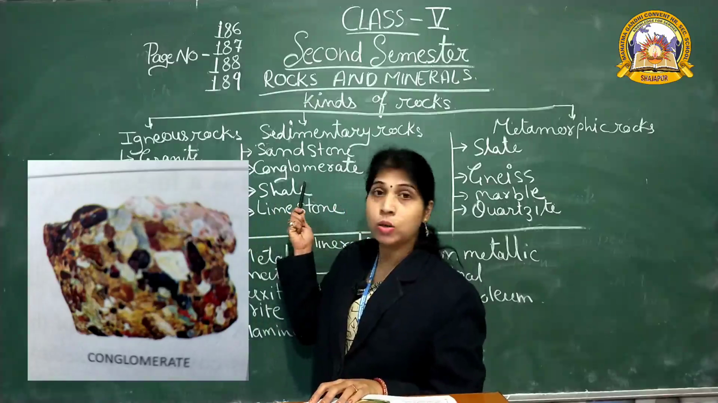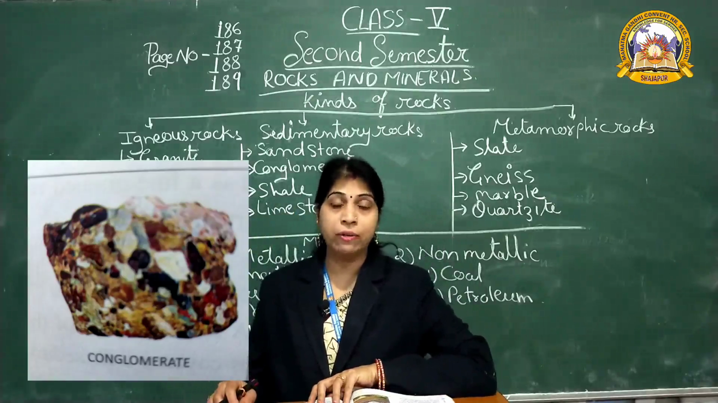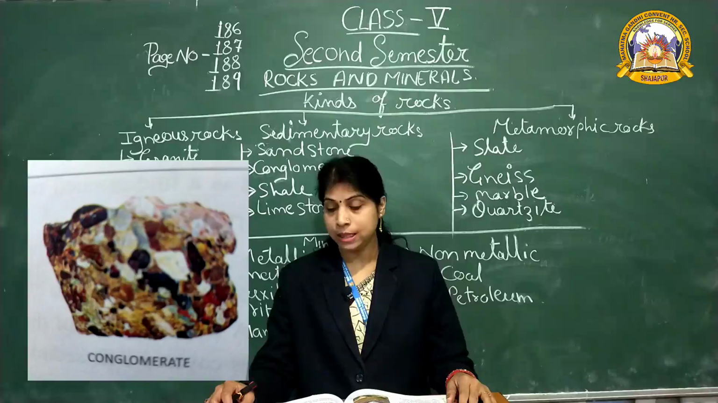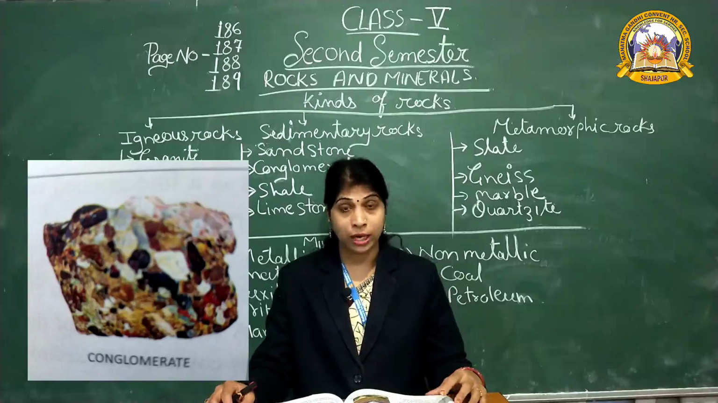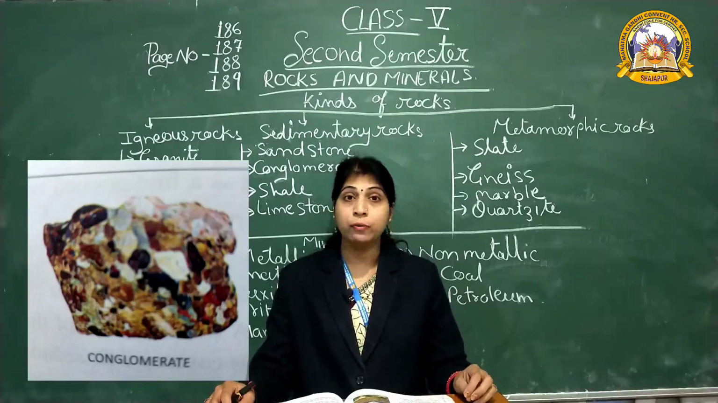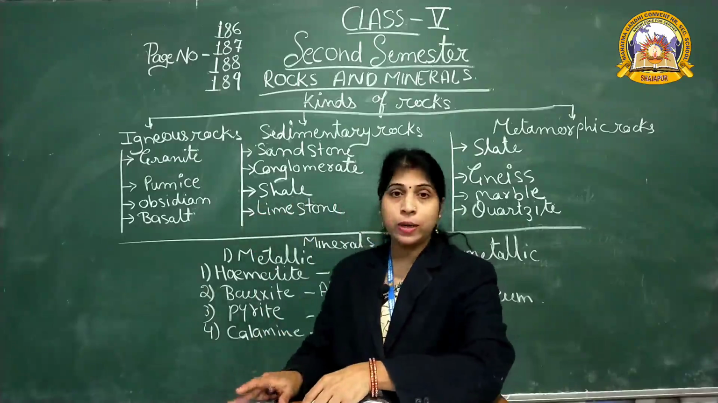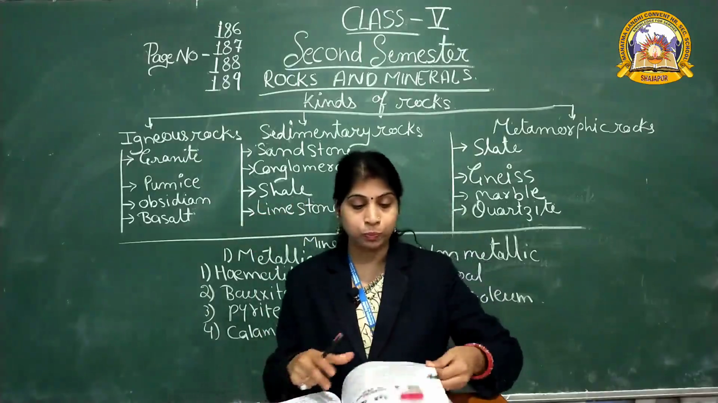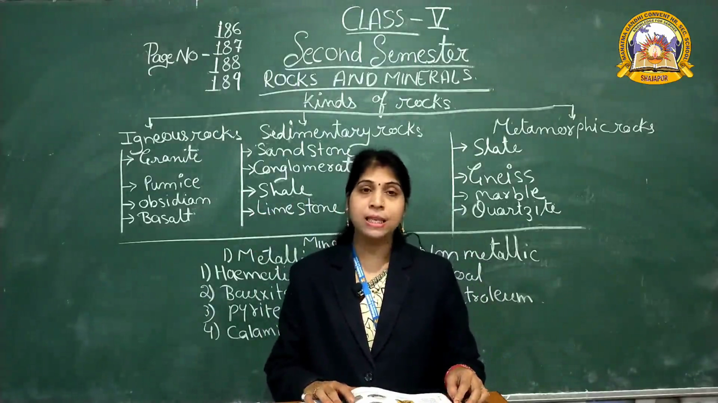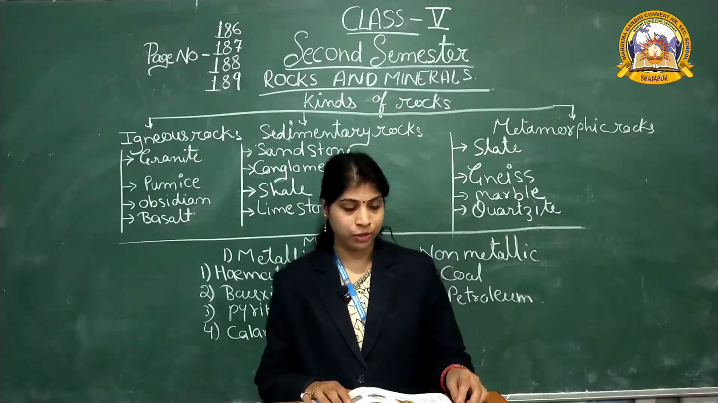Next one is conglomerate. Conglomerate is a rock of uneven texture. It is formed from pebbles and gravel cemented together by minerals and sand and carried by water. So this conglomerate is very useful and important also. It is used as an ornamental rock and for polishing ornaments.